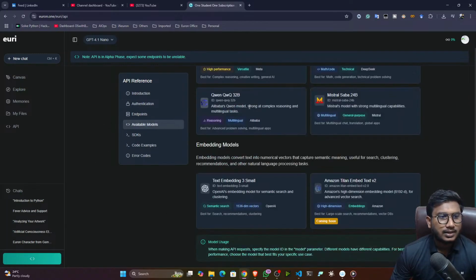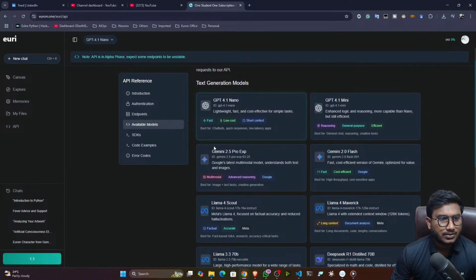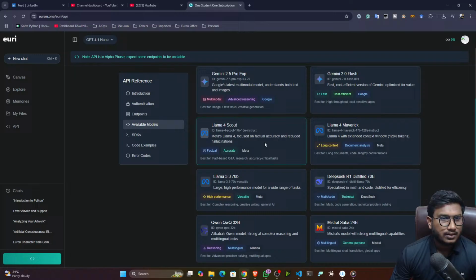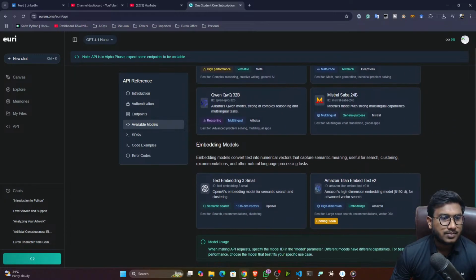Apart from that, these are the available models. You can see GPT 4.1 Nano is there, then 4.1 Mini. What each can perform is also mentioned here. This is a multimodal model, and this is a fast model. Then you can see the Llama model here. Some embedding models are also published, so you can use embedding models too. Even some models are coming soon. Now you don't need to go to any other provider to get these models. Everything is available inside Euri.